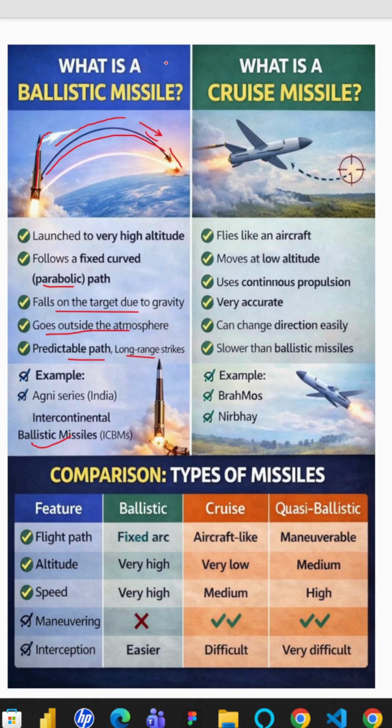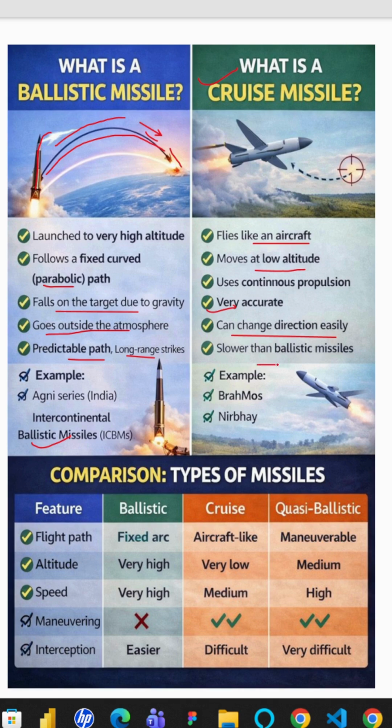So the next is cruise missiles. Once they are fired from their launch site, they travel at a very low altitude. They fly like an aircraft. They are very accurate, they hit the target very accurately, and they can change direction easily. As they are flying at low altitude, they can change direction easily, and they are very difficult to find.